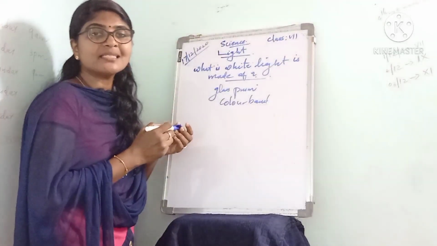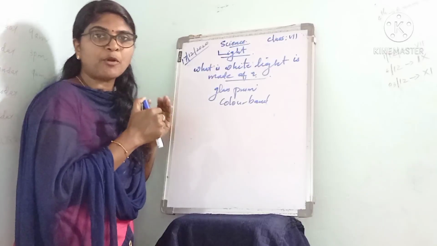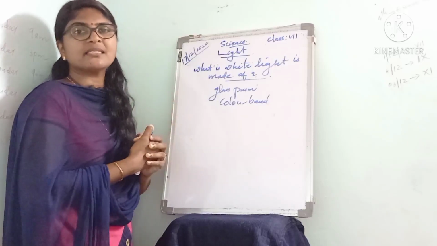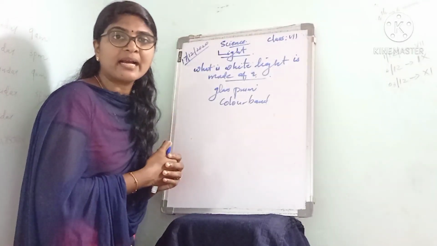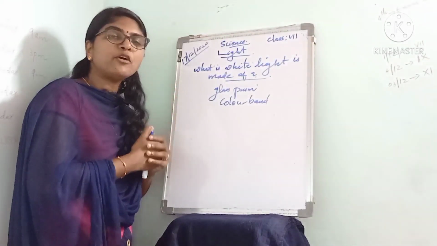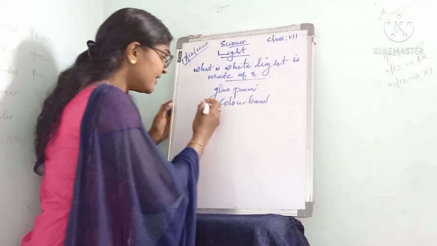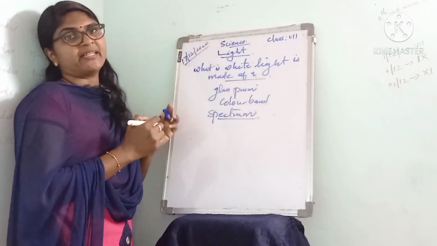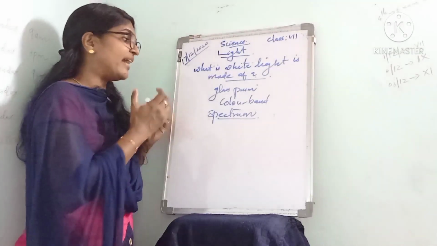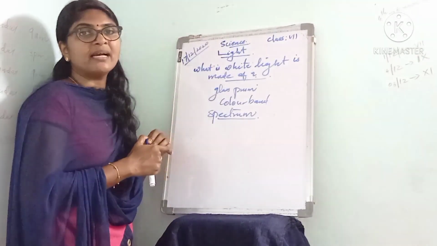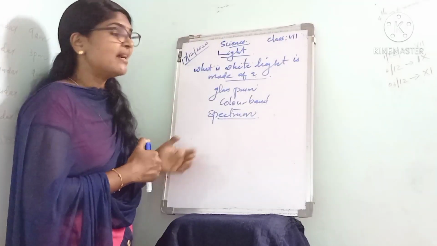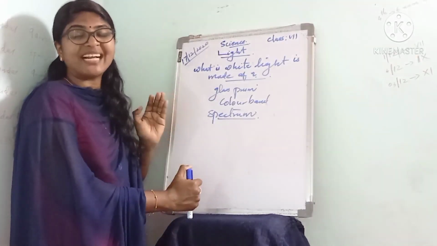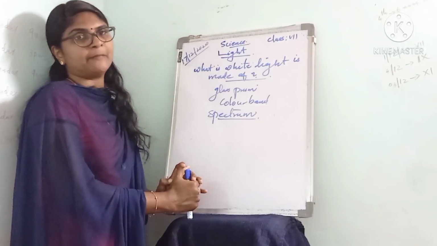When you project a beam of white light into a prism, the light passes through the prism and comes out as a color band. The band of 7 colors obtained is called a spectrum. Then what is meant by a spectrum? When white light passes through a prism, the light comes out as a colored band, and this band of 7 colors is called the spectrum.